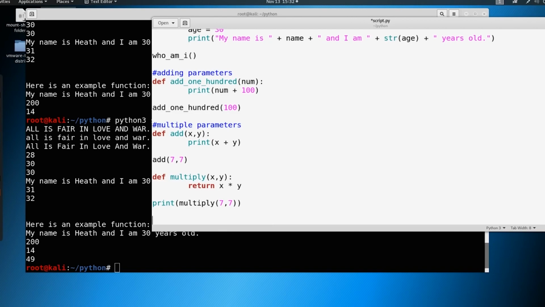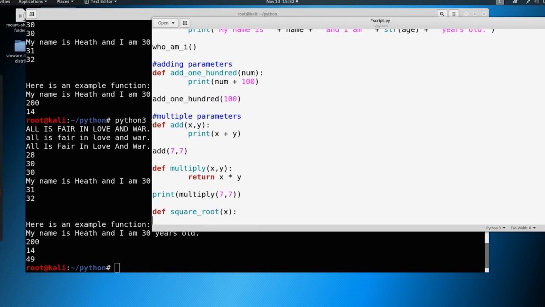Let's do one more. How about we define square root? And we only take one number here. So how would we do the square root of something? Well, let's go ahead and just print out x, and then we're going to do ** 0.5. Remember the exponent with 2 multiplications here. And then we're doing the square root, so we're going to take 0.5 instead of squared, which would be 2, right? So we're taking the square root, do 0.5.